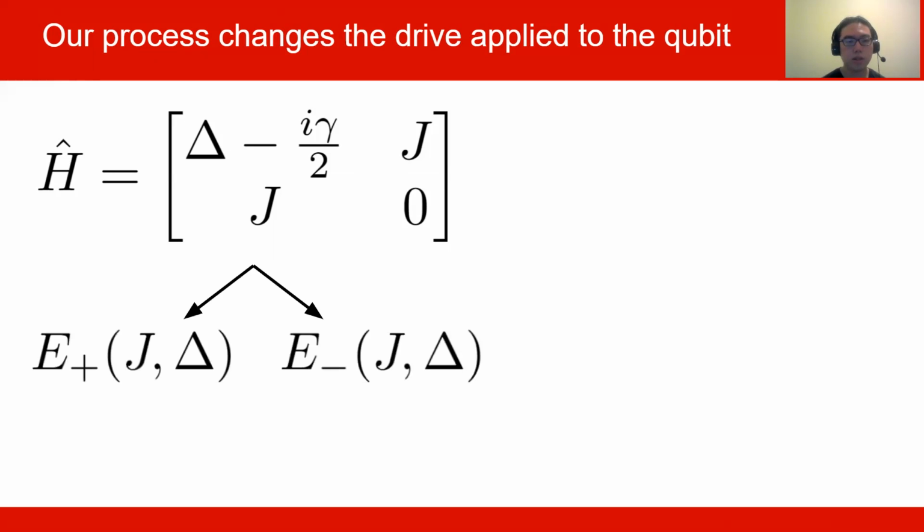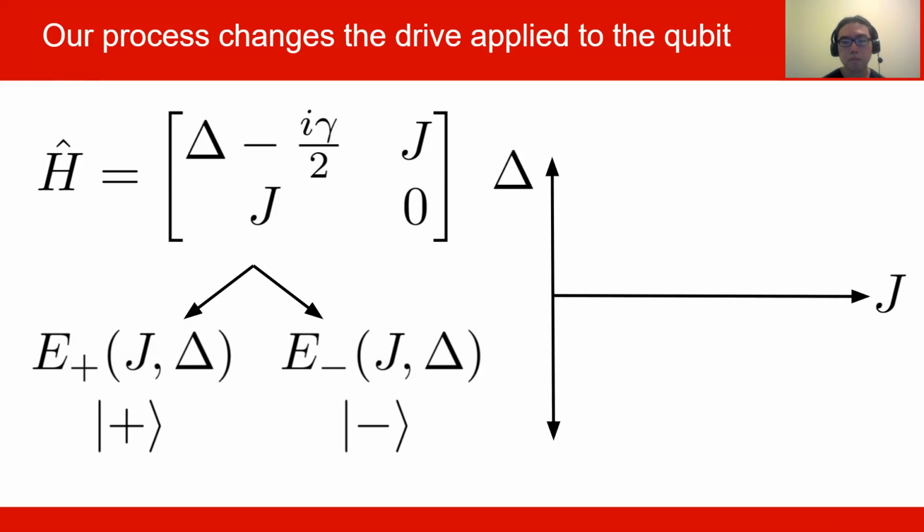What the Hamiltonian tells us is that when we apply a drive, the qubit now takes on different energy values, which we label E plus and E minus, and they have their associated plus and minus states. Note that the energies are a function of the parameters J and delta. So when we change one of these parameters, the energy is going to change, much like how if we change the volume or the pressure of a piston, the energy of the piston changes. We can represent our combination of parameters in the parameter space.